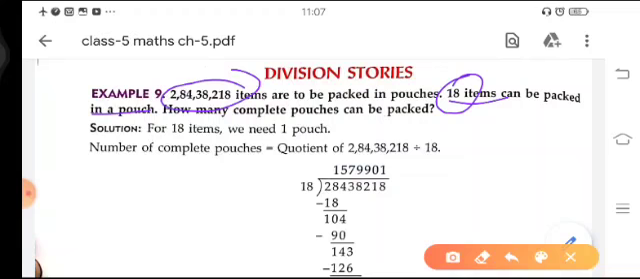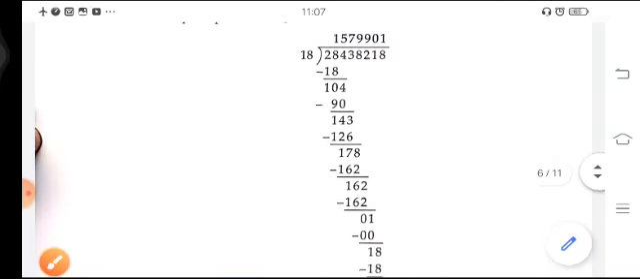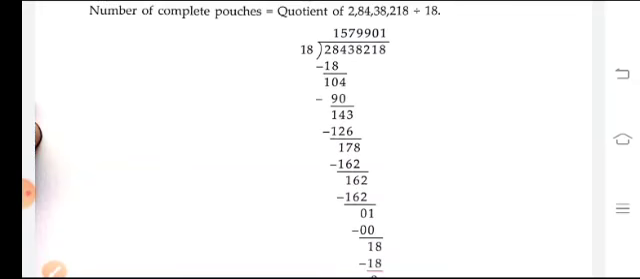Now in this question they are asking how many complete pouches can be packed. Okay, for packing of these items, how many pouches, how many packets you have to make. So that is very clear that you have to do the division in this question. Now we will divide 2,84,38,218 by 18. Okay, so when you divide, you can see that you are getting a remainder 0 here.